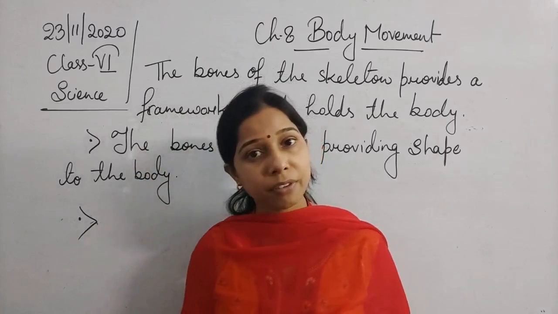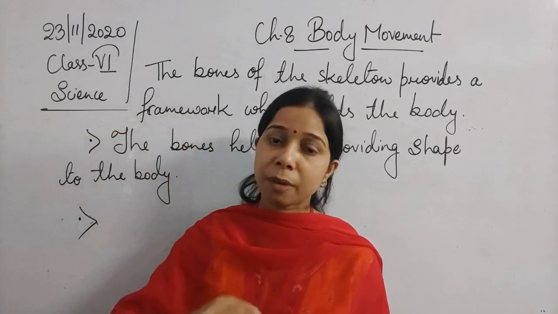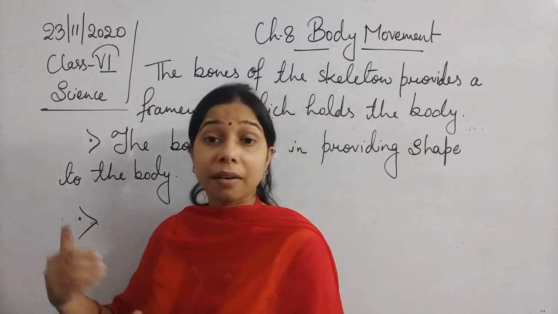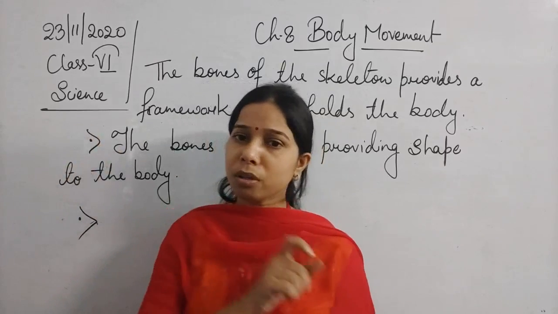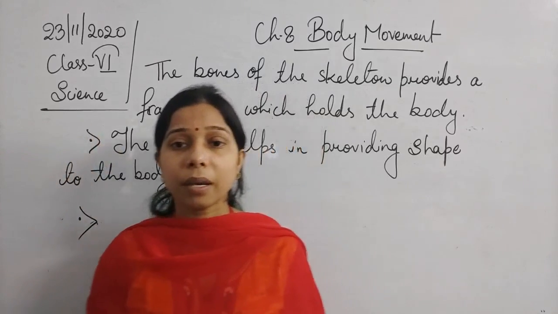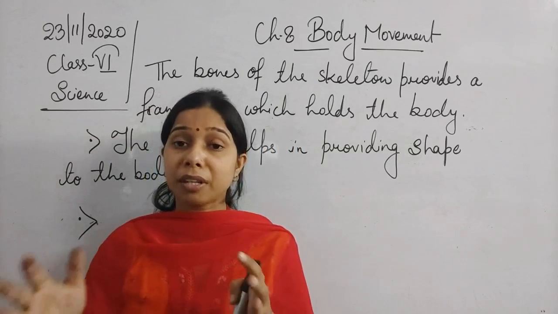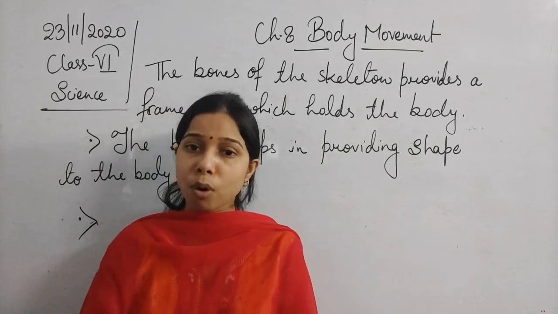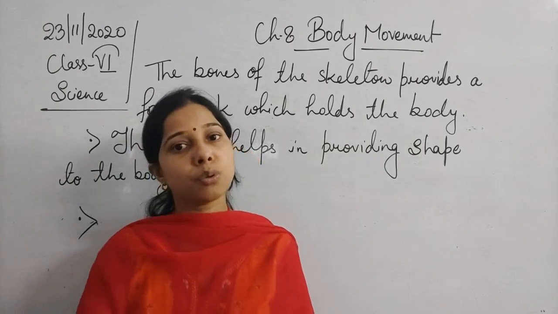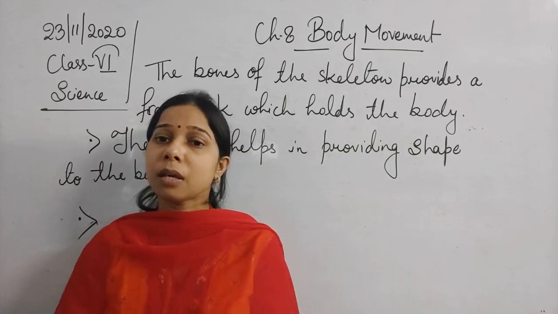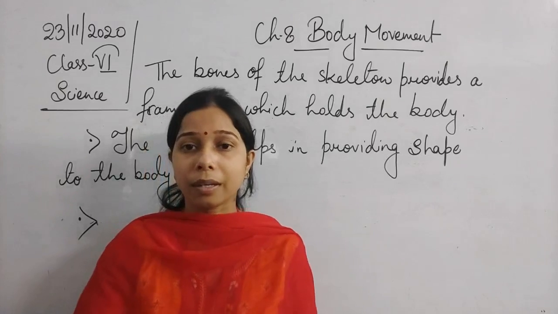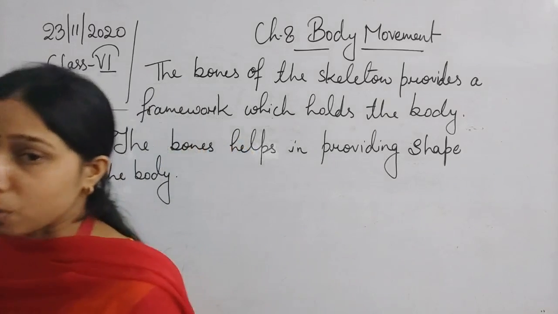Hip bone is of different shape, skull is of different shape, forelimb is of different shape, our rib cage or our backbone is of a different shape. So ultimately, these bones are providing shape to us. Different shapes of bones join together to form a skeleton, and thus our body consists of different shapes of bones.